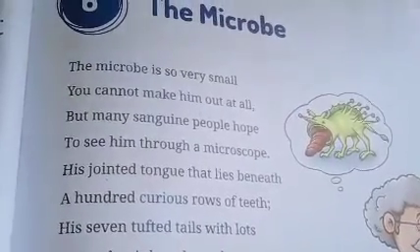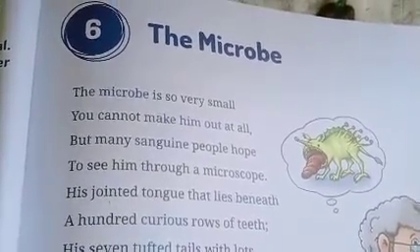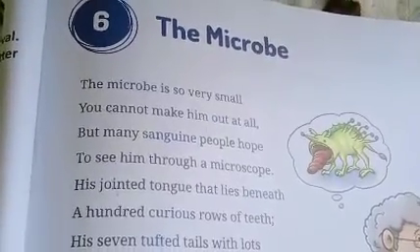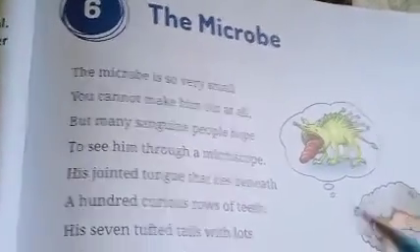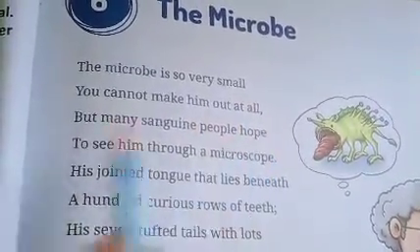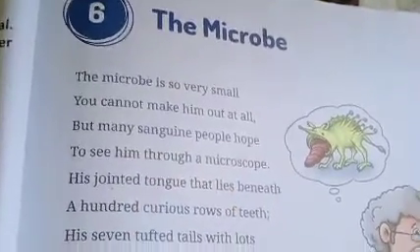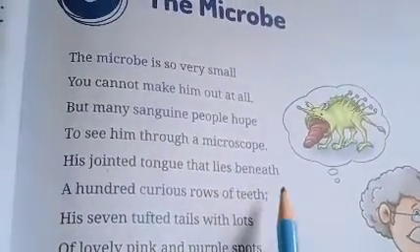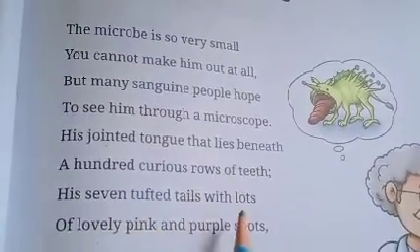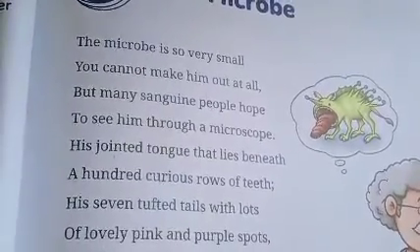So today we are going to see the poem which is about a microbe, and it describes how the microbe is. Let's read the first stanza of this poem. The microbe is so very small, you cannot make him out at all. But many sanguine people hope to see him through a microscope. His jointed tongue that lies beneath 100 curious rows of teeth. His 7 tough tails with lots of lovely pink and purple spots.